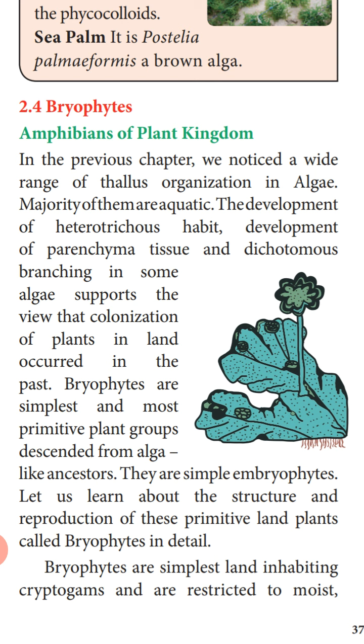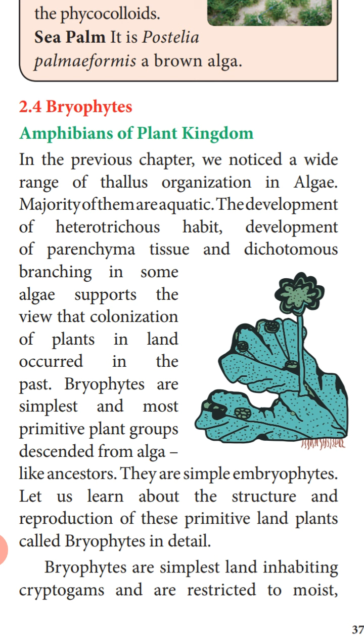Now bryophytes are the simplest land inhabiting cryptogams. Cryptogams means what? They are the non-flowering and non-seed producing plants. So bryophytes are the simplest among all the groups of plants which inhabit the land.